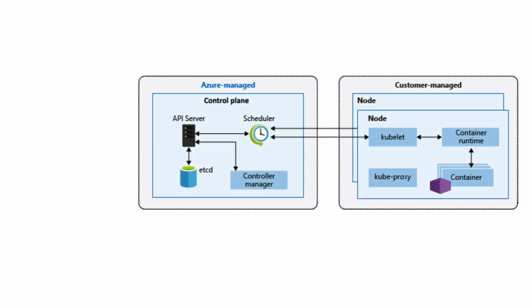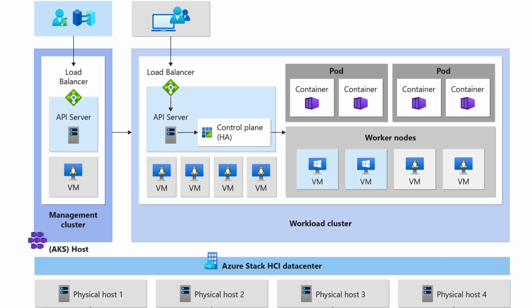First is managed control plane. The control plane of a Kubernetes cluster is responsible for managing and orchestrating the cluster's components. So in AKS, that is Azure Kubernetes Service, Azure fully manages the control plane for you. This means that you don't have to worry about setting up, configuring, or managing the Kubernetes control plane, which can be complex and time-consuming. Azure takes care of all the management, the upgrades, and the security patches of the control plane for you.